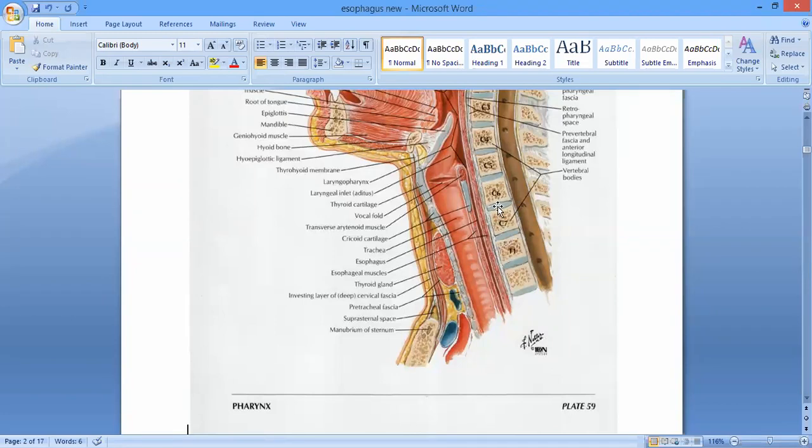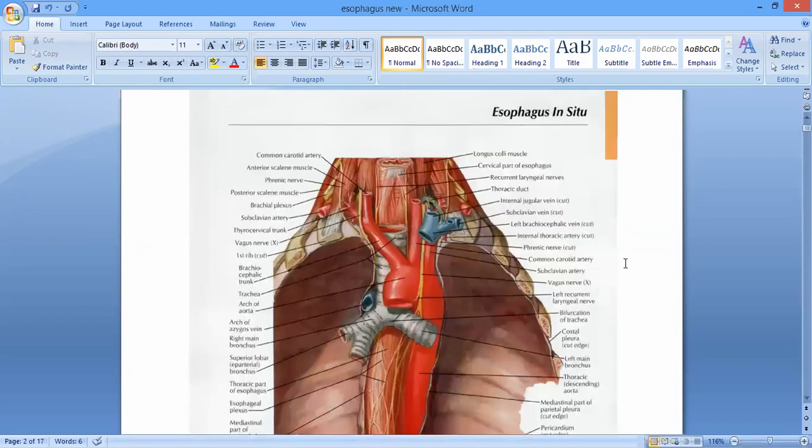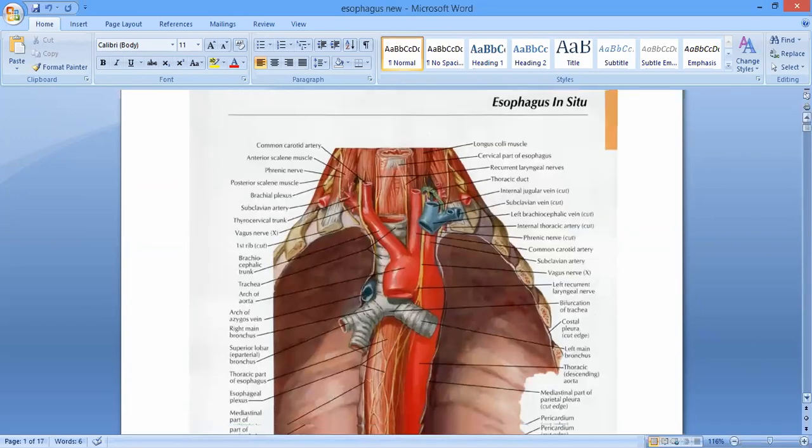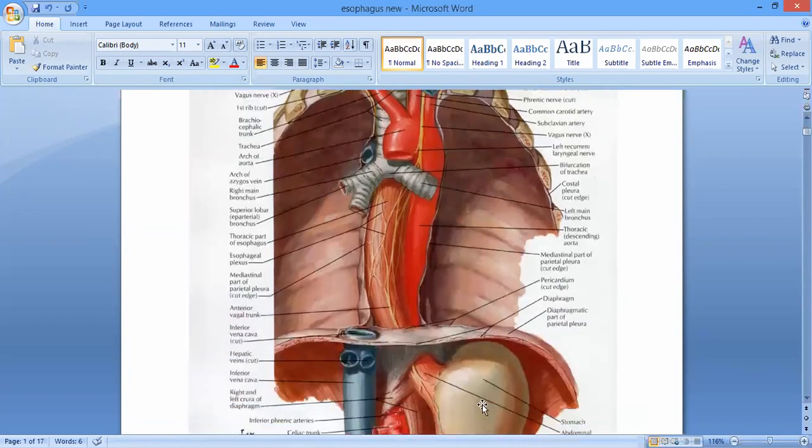The lower border of C6 and the lower border of the cricoid cartilage. So it extends from the lower border of C6, or lower end of the cricoid cartilage, up to the cardiac end of the stomach. Okay, up to the cardiac end of the stomach. Here you can see the cardiac end of the stomach, right?